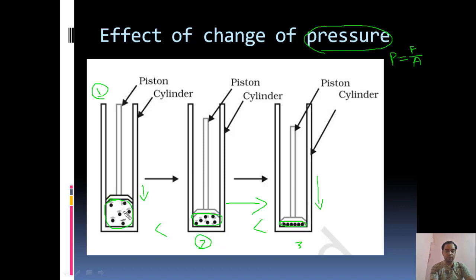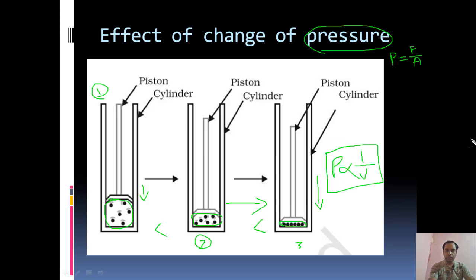Now in the first case the volume is maximum, in the second case the volume is moderate, and in the third case the volume is minimum. So from this we can conclude that if we increase the pressure, the volume will decrease. That is, pressure is inversely proportional to volume.